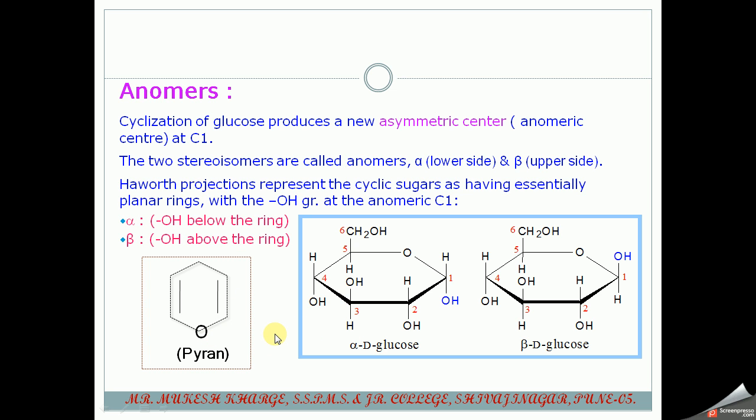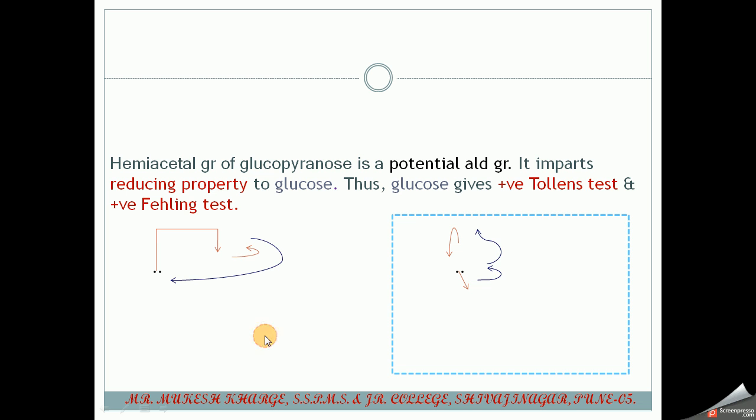That's why this cyclic glucose molecule is also known as glucopyranose, and this is the Haworth projection formula of that glucopyranose.